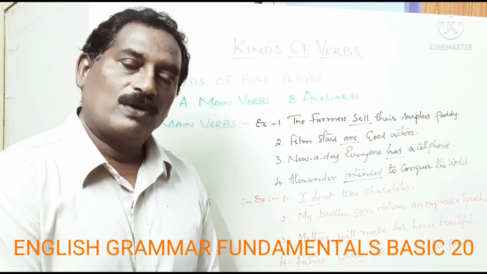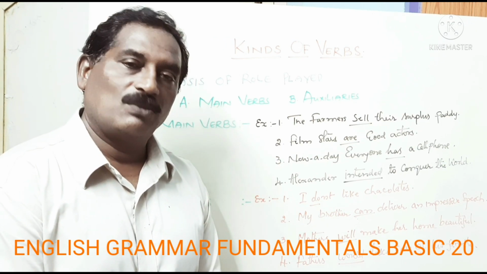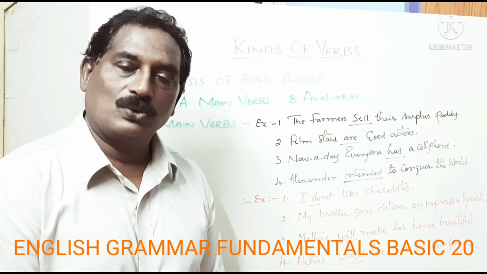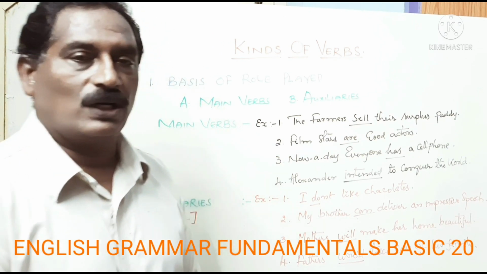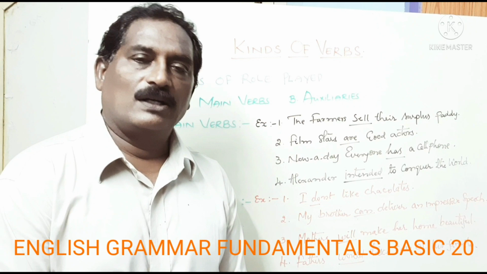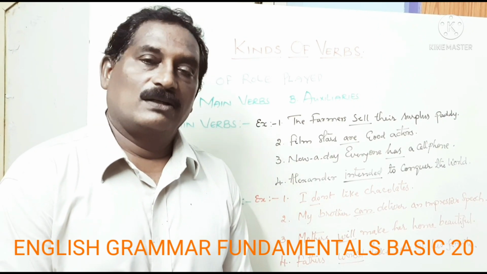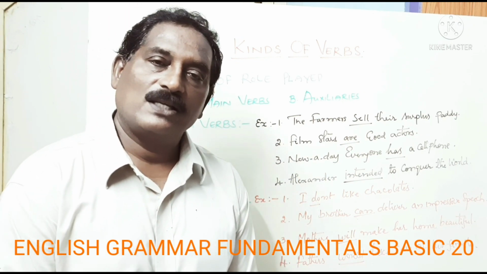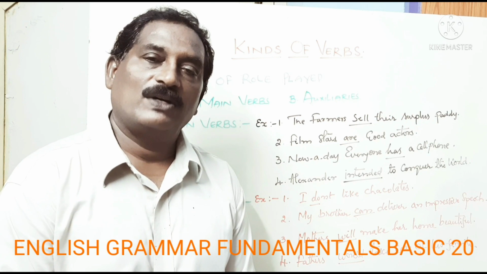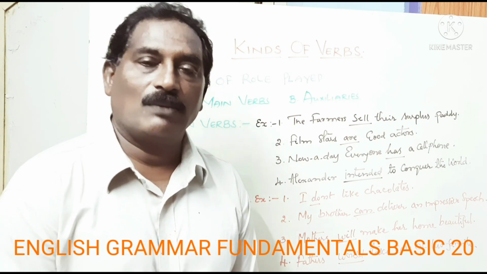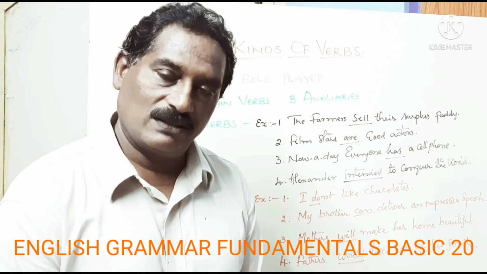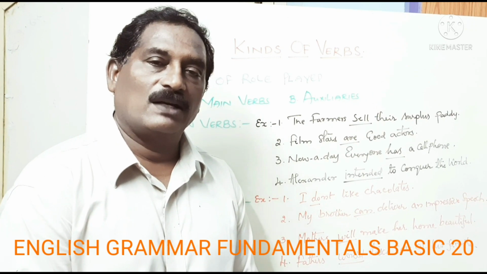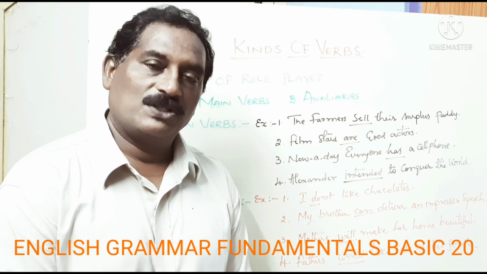They are be forms, have forms, do forms and modal verbs. We categorize these auxiliaries into two: primary auxiliaries and modal auxiliaries. Primary auxiliaries are 11 in number and modal auxiliaries are 13 in number. Is, am, are, was, were, do, does, did, have, has, had, will, would, can, could, shall, should, may, might, ought to, used to, need, dare, must. These are helping verbs that never ever change. They are fixed and permanent.